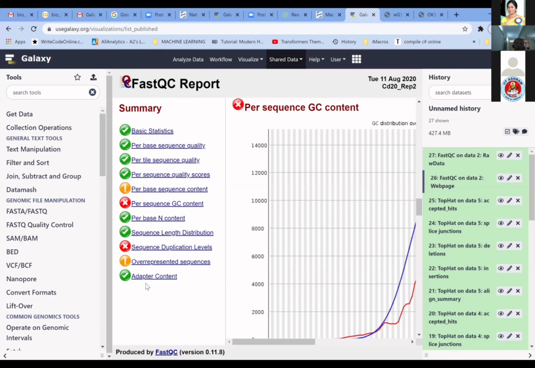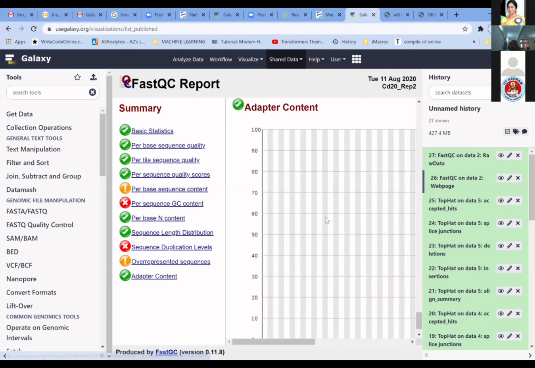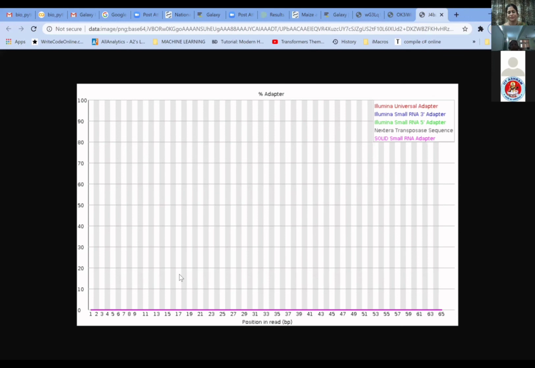Like that, we can check the adapter content. As we have seen in the video, adapters are added for NGS analysis, and it is essential that we remove them. So we look at the sequences of the adapters and find out whether adapters are present in our data. If an adapter sequence is there in the nucleotide sequence, we need to indicate that. But if you see this, there are no such sequences, indicating that there is no adapter sequence along with our sequence. It is very important that adapters are not used for the analysis, because they are only added to analyze the sequence.